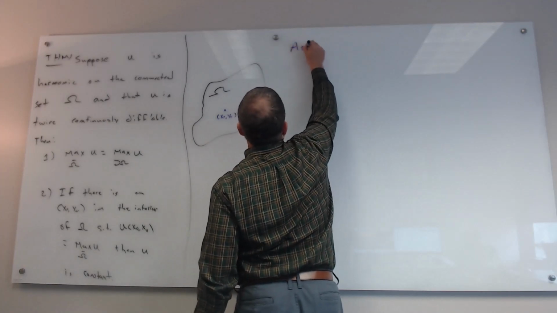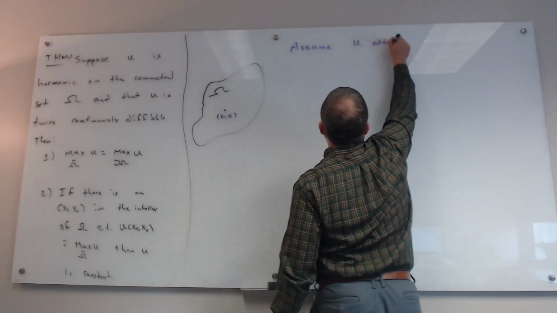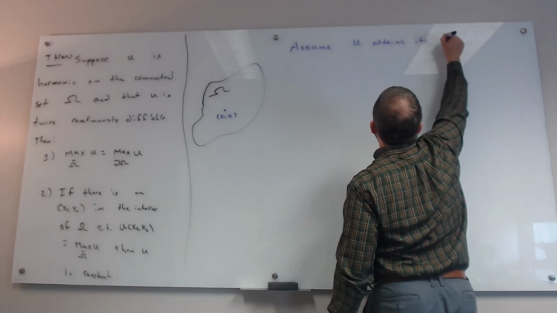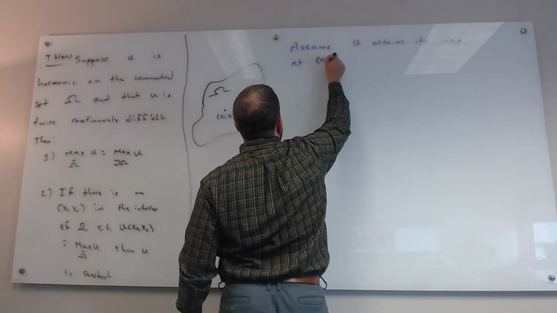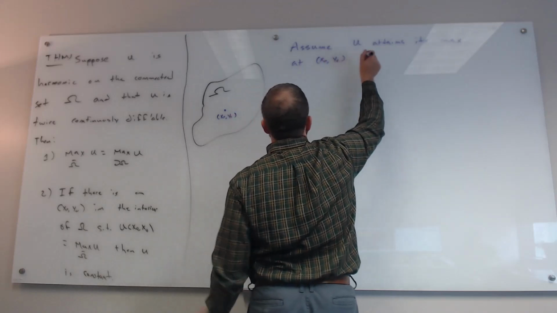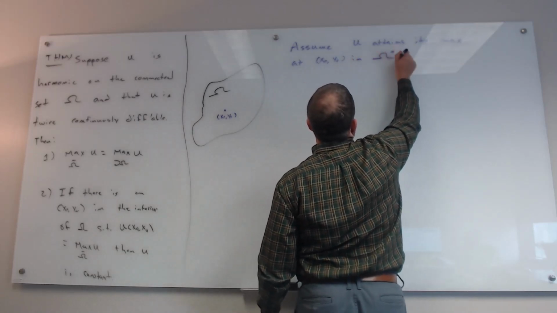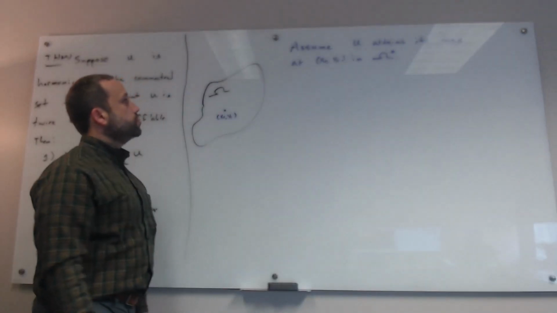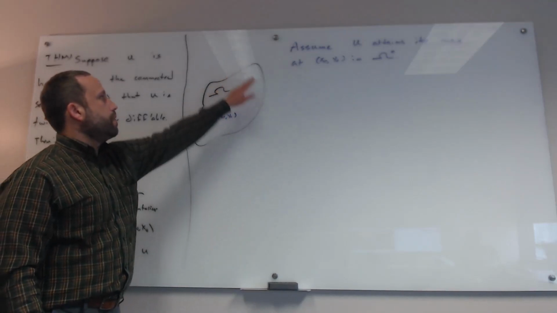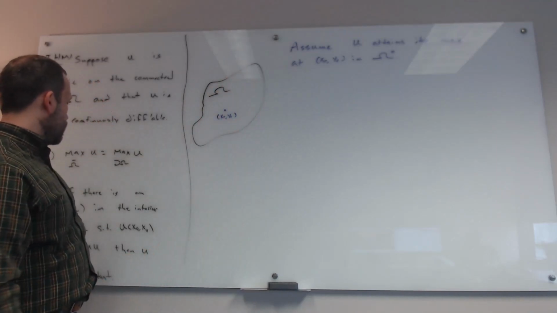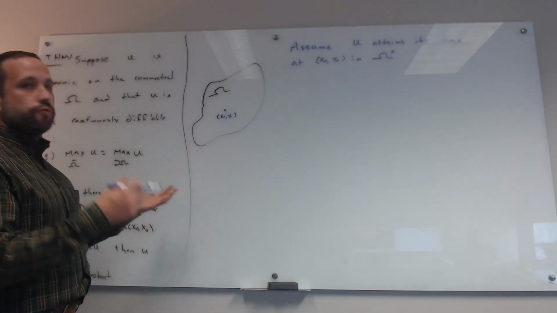Assume U attains its maximum at the point x naught, y naught, which is in the interior of omega. That is, it's not on the boundary, it's in the interior, because that's what we want to prove here. If it's in the interior, then it's going to be constant. So let's assume that that happens, and we're going to prove that it's constant.